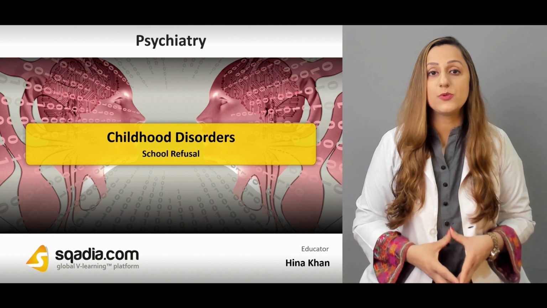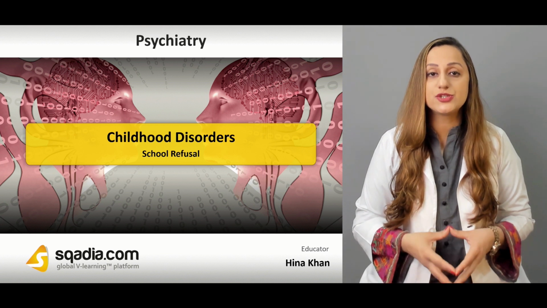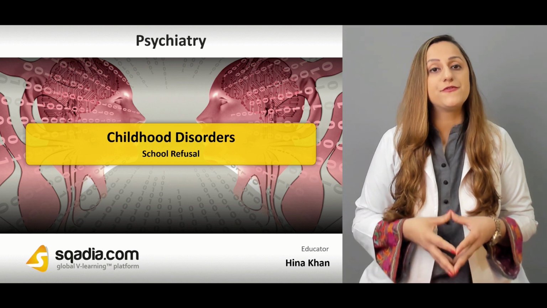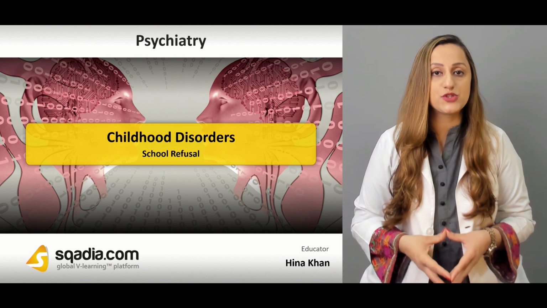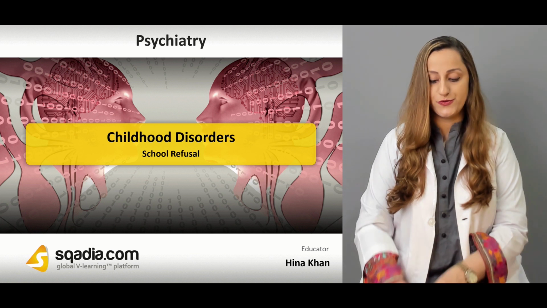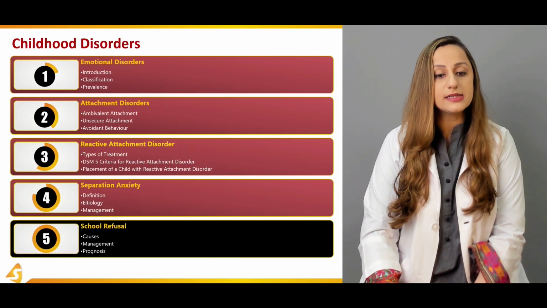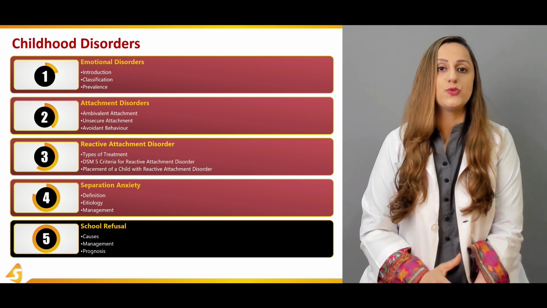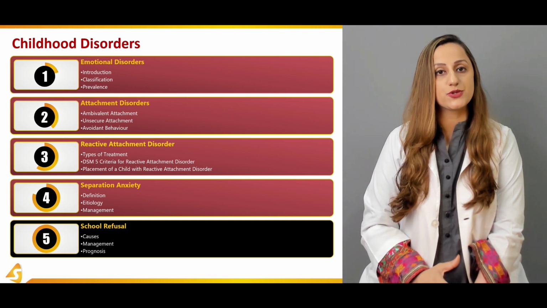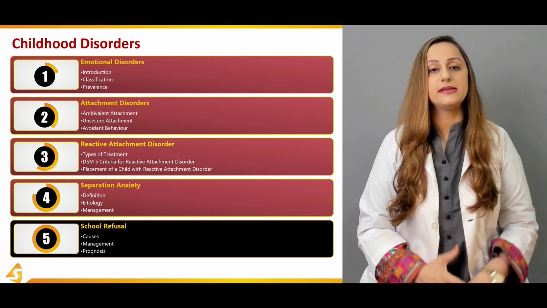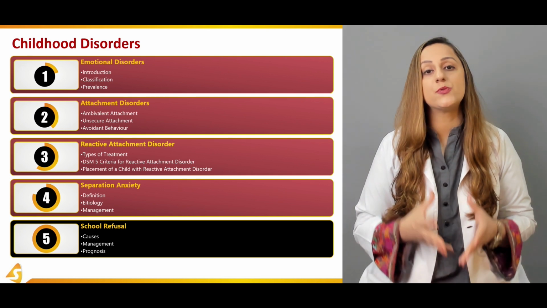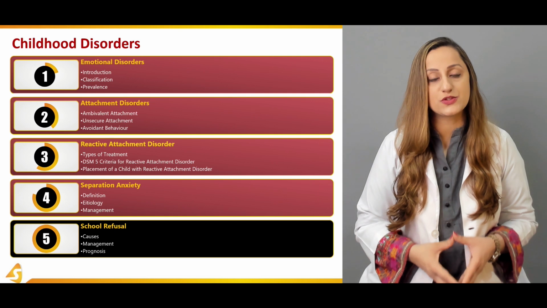And empathizing with the child is again very important. To get to know the child, to get to know the parents, and the counseling of the parents is a very important factor when we have children suffering from school refusals. So parental counseling is a very important section when we are dealing with school refusals. In this section, we'll focus first on the causes of school refusals, the etiologies will be discussed in detail, and then we'll go on to manage such cases.